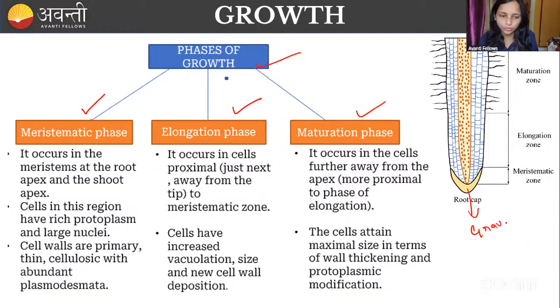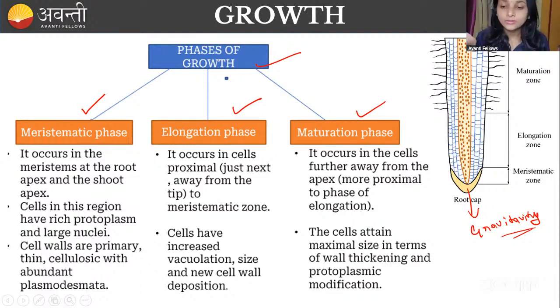The root grows where the water is, and the root cap helps in that. Whereas hydrophytes, the plants growing in water, do not have any root cap; root pockets will be there instead. Remember that.